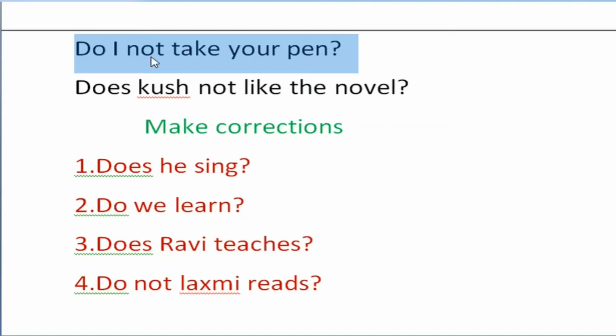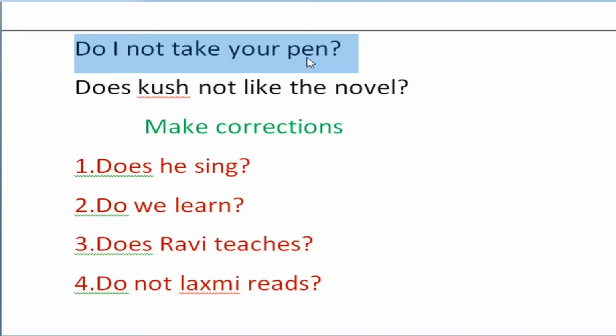So, is this a negative interrogative sentence? Yes, it is a negative interrogative sentence in simple present tense. We can use the negative word not after the subject. It is also a negative interrogative sentence in simple present tense.